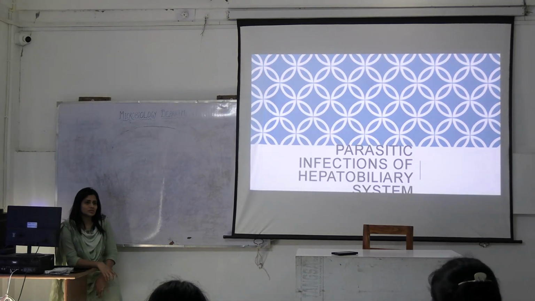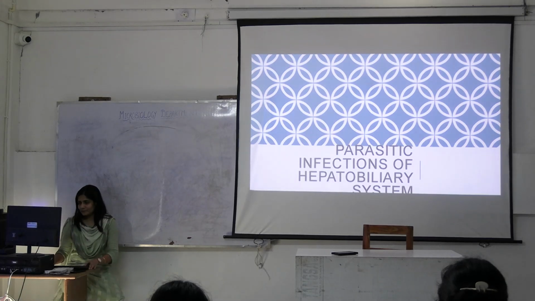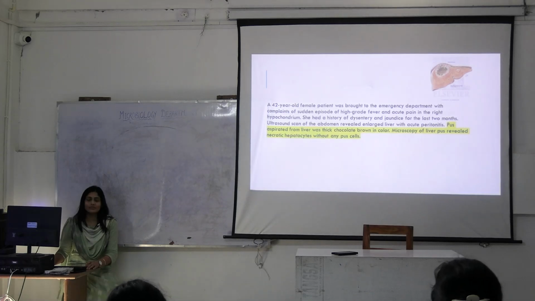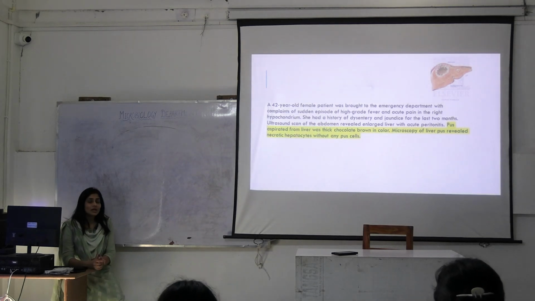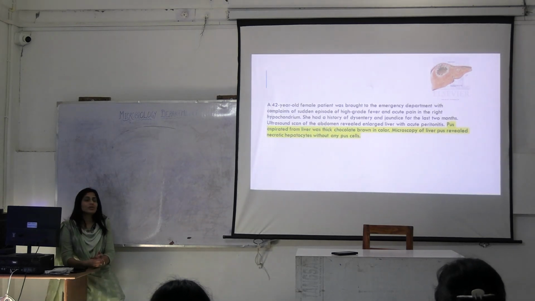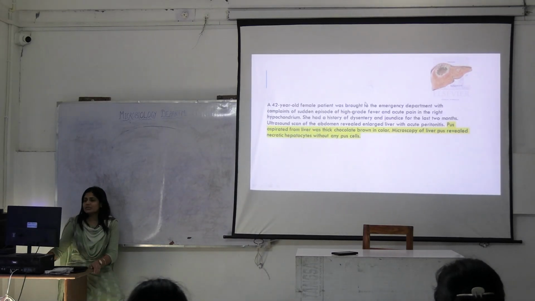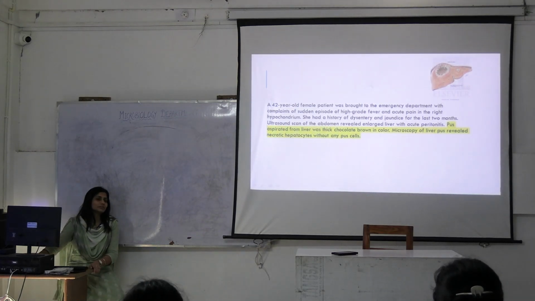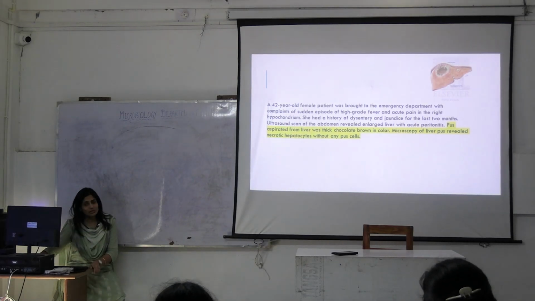That was about hepatitis. Any confusion about hepatitis? Okay. Coming to other parasites that can cause infection in the liver, we talked about Entamoeba histolytica in the last class where we discussed intestinal manifestations, and I had told you that they are able to cause amoebic liver abscess. Okay? How do they cause this amoebic liver abscess? You know the life cycle. How do they reach the liver? Through portal vein. Very good.